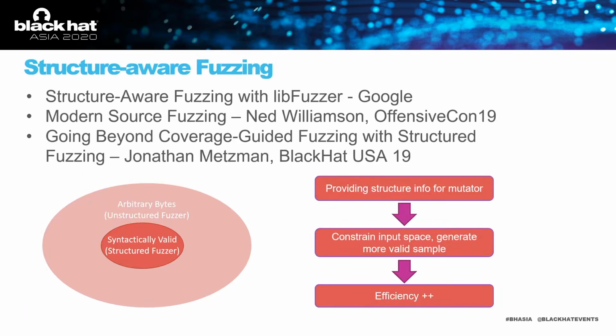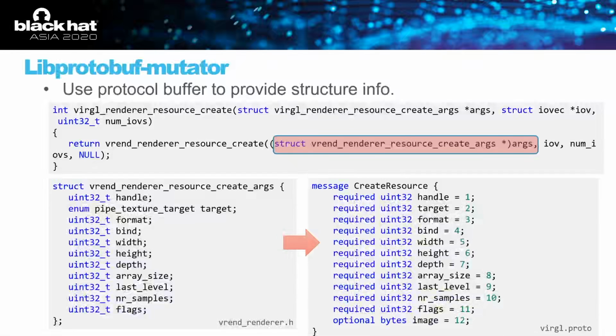While a traditional mutator generates arbitrary random bits for input samples, which mostly are discarded by the target function, we want to provide structured information for the mutator so it can mutate based on some rules, generating more valid samples. One of the practical methods to apply structure-aware fuzzing is to use the libprotobuf-mutator library. It leverages the protocol buffer language to define structured information.